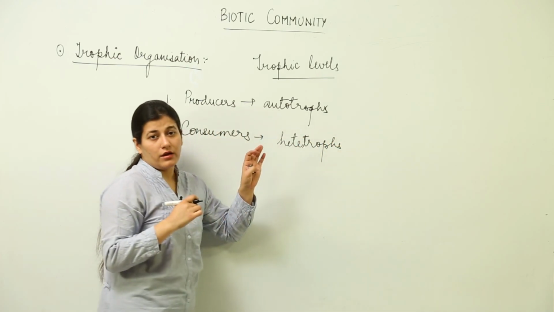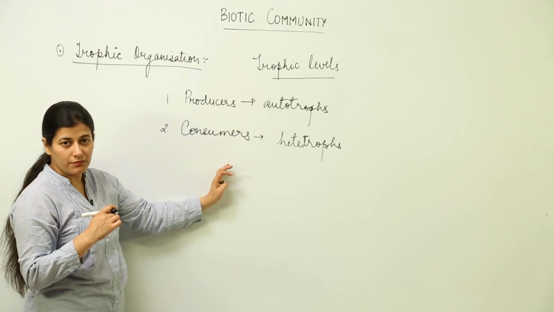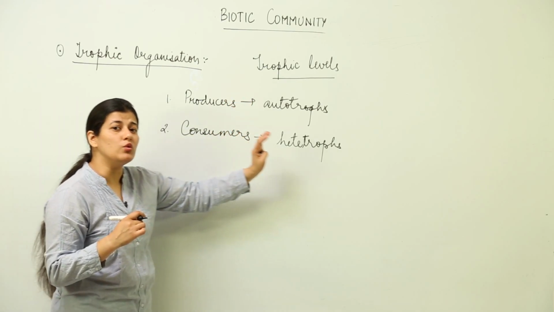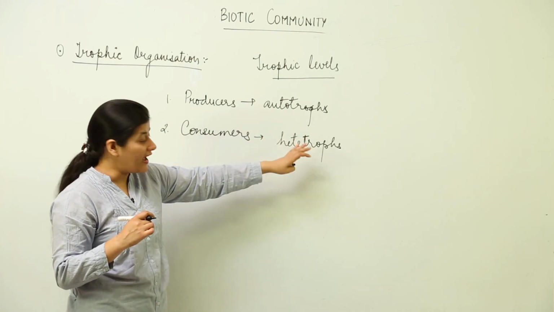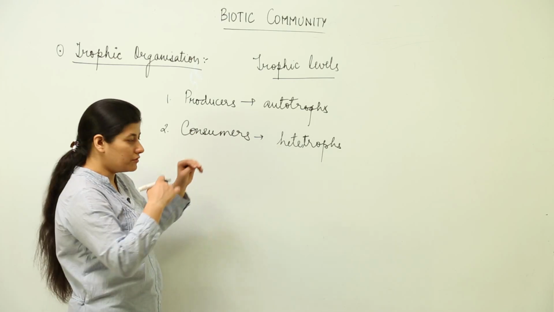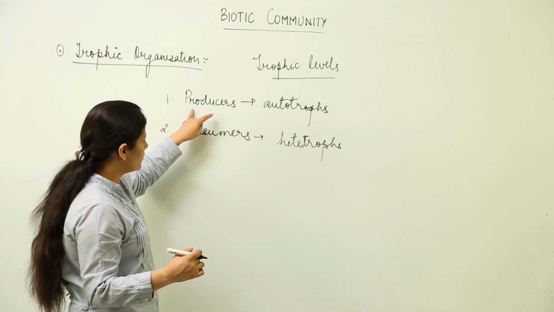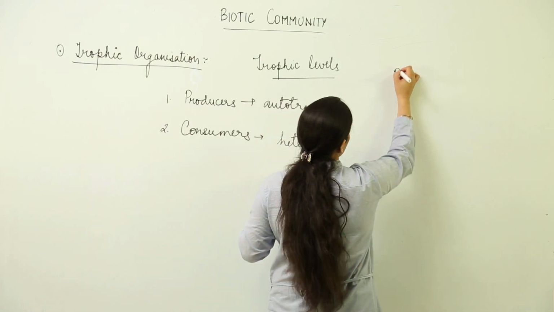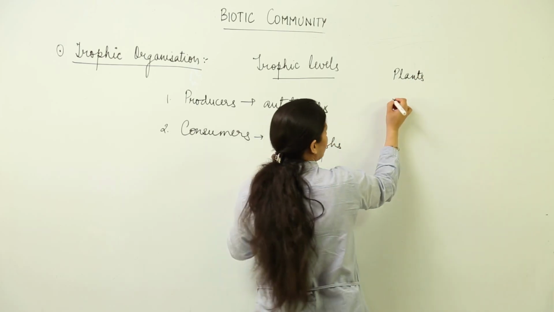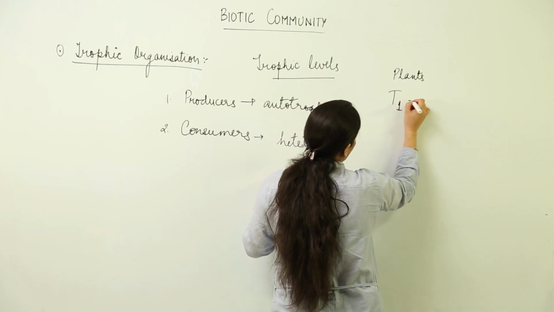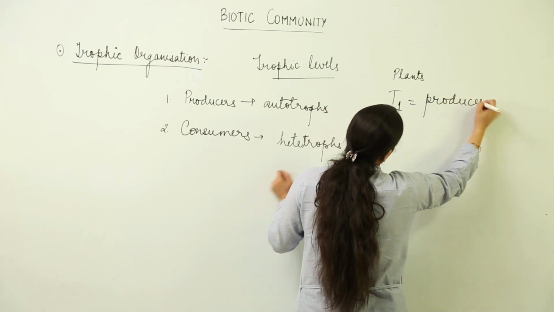So, a species or an organism occupies the trophic level within a community according to the food which it takes. If it depends on autotrophs, it is going to be a heterotroph and it would be a consumer. Now, you know that in a food chain we have various steps, so the trophic levels would be different. Plants, the green plants, would always be producers, so they would occupy the first trophic level, otherwise denoted by T1, and that first one is producers.